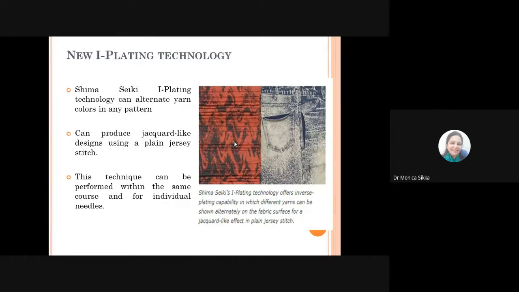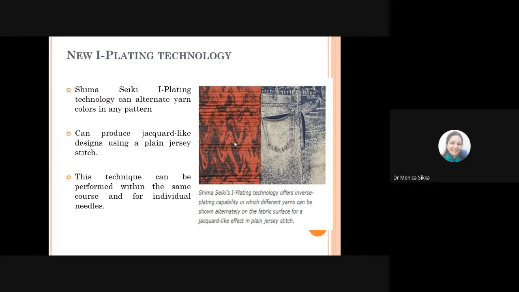And this can be performed within the same course and for individual needles. When we say it can be performed within the same course, we mean that if you can control individual needles like you control individual yarns in the weaving process in jacquards, then of course this kind of thing is possible. You can play with colors and show them intermittently on the fabric surface, which initially was not possible when we were preparing a plain jersey stitch.